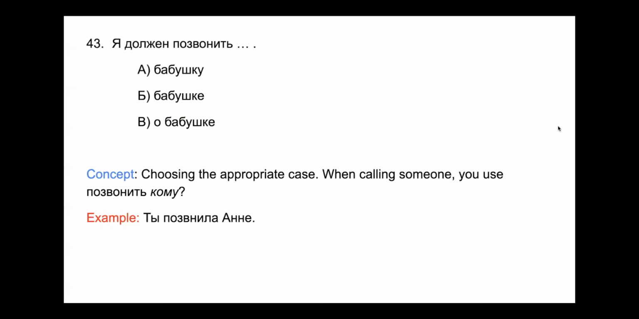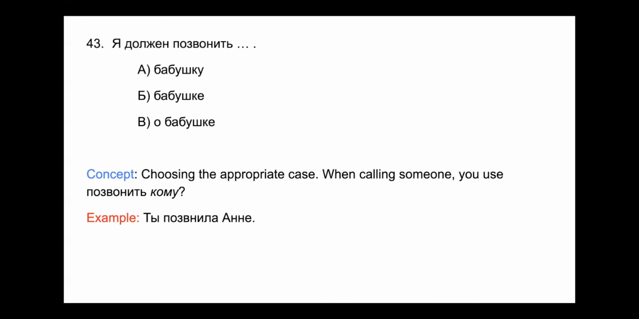43. Я должен позвонить бабушке или бабушку. Again, choose the appropriate case. When you call someone, you use позвонить кому. Dative case. You call to someone. As an example, we have ты позвонила Ане. Anna in the dative case, the ye ending change for a singular feminine noun. So that is Anna in the dative case. Now we're looking for babushka in the dative case. We have babushku, the u ending change for singular feminine.